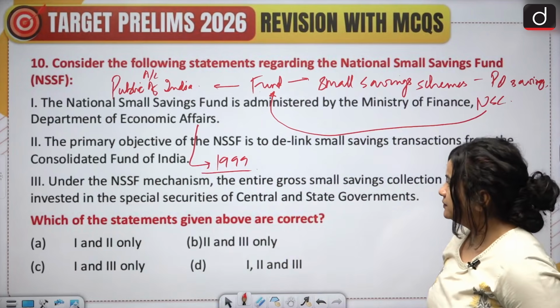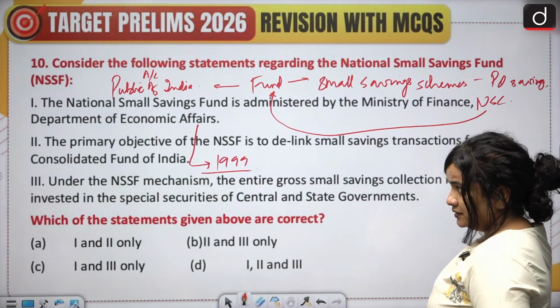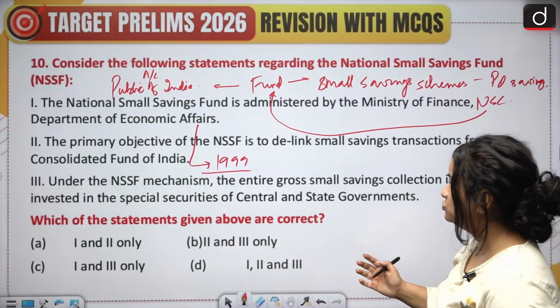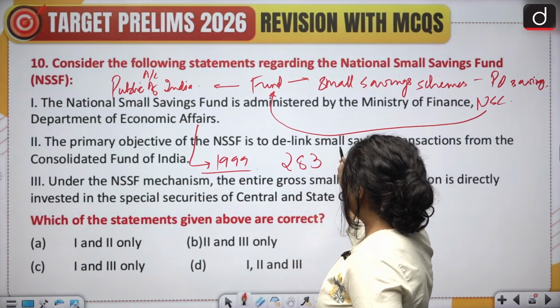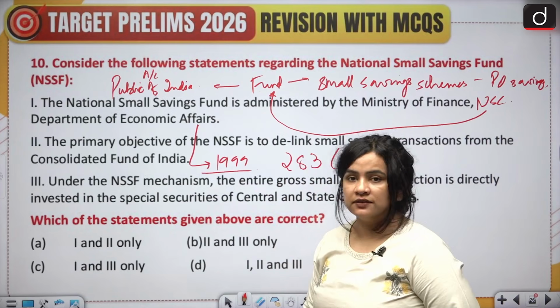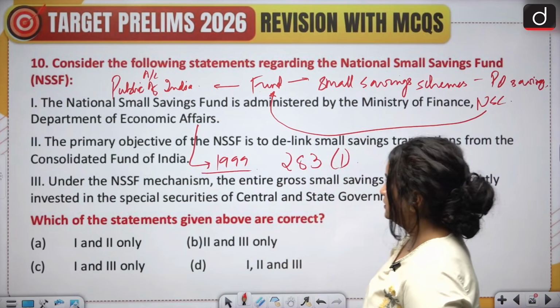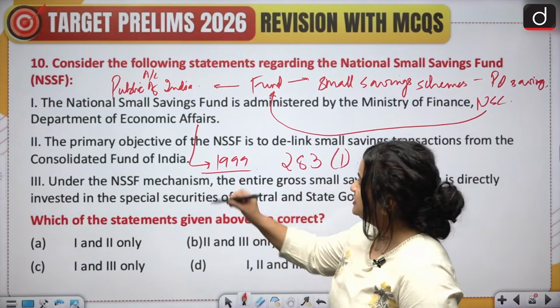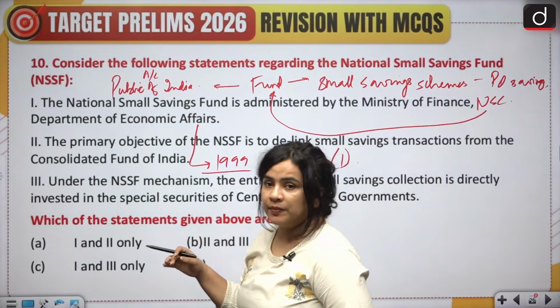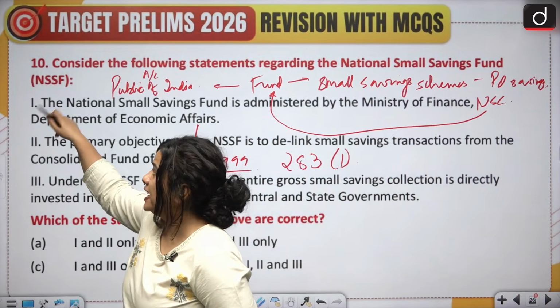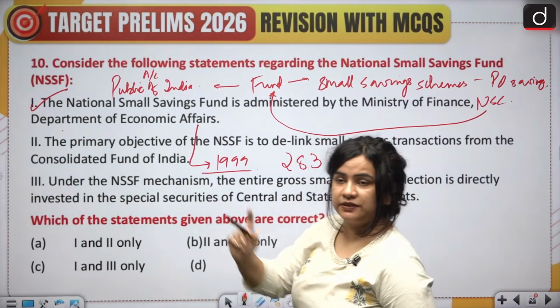And of course, the rules were issued by the President under Article 283, Clause 1 of the Constitution. Now, the first statement says the National Small Savings Fund is administered by the Ministry of Finance, Department of Economic Affairs. This is accurate. This is actually the case with this fund.